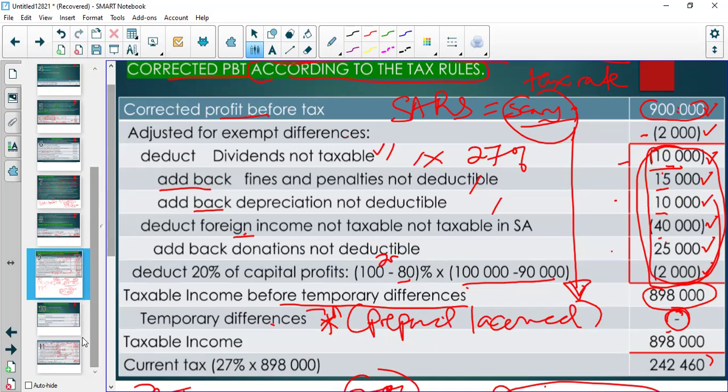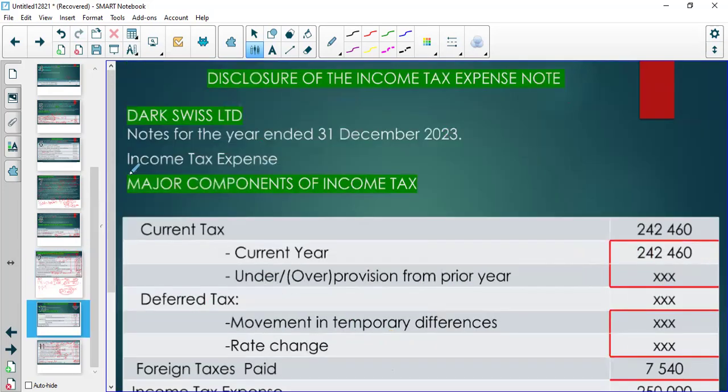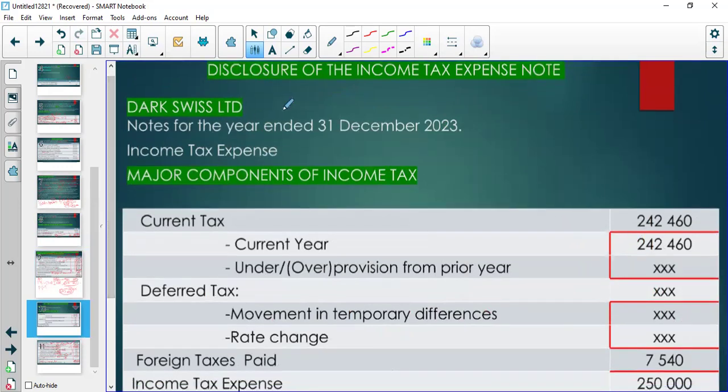So basically, this is the story. Now, this is the disclosure. How do you disclose it? You start, as you know, by the name of the entity, the notes for the year. Then this is the income tax expense. Then you have to show that you are now going to disclose the major components of the income tax.